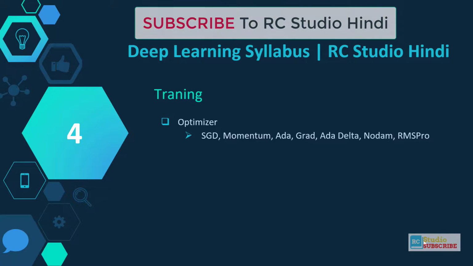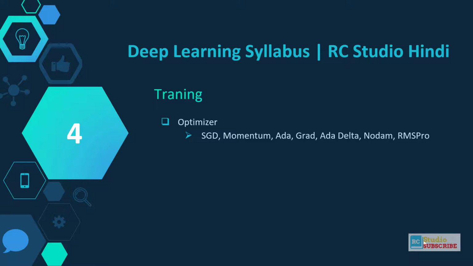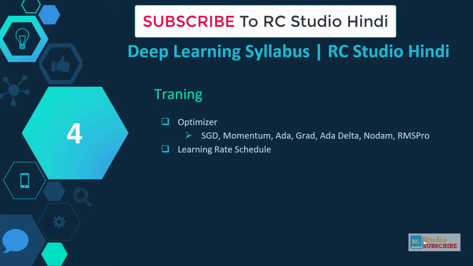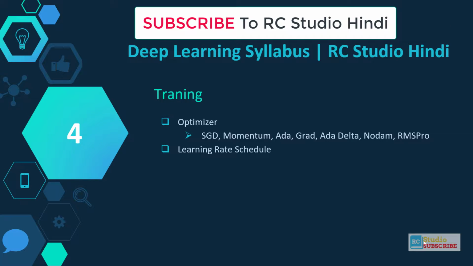So you have to know about learning rate and learning rate schedules and how learning rate impacts your models. So these concepts are very helpful for your training.